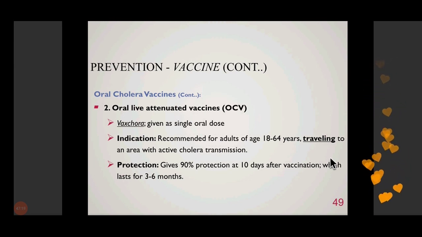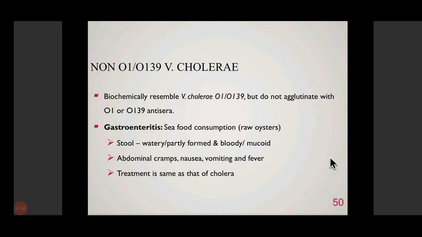So they suffer from what is known as travelers diarrhea, and Vibrio cholerae is an important cause of travelers diarrhea. So to prevent such diarrhea in travelers coming to countries like India or other Southeast Asian countries, this vaccine may be given to protect them against Vibrio cholerae during their short trip.